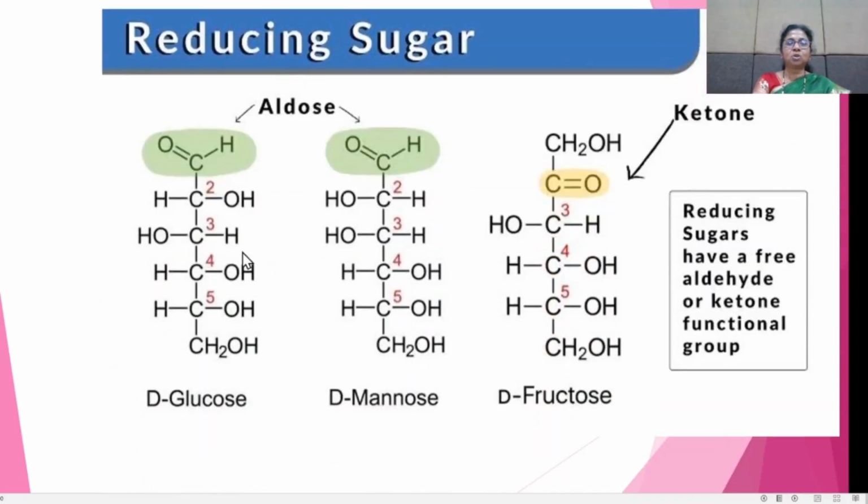See here, the reducing sugars. In glucose, there is a free aldehyde group. Carbohydrates containing this type of free aldehyde group show reducing properties. In mannose, here also there is a free aldehyde group. In fructose, here is the free ketonic group. That means sugars containing a free aldehyde or free ketone group show reducing properties and are called reducing sugars.